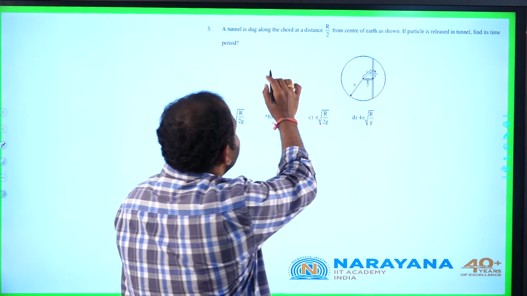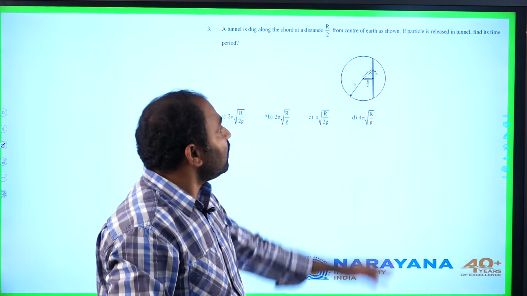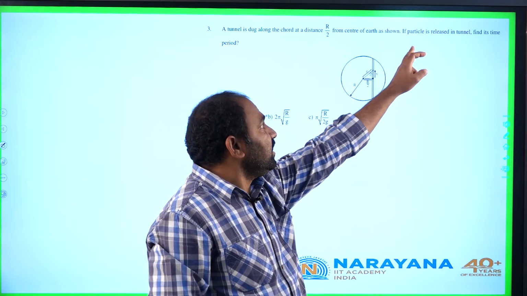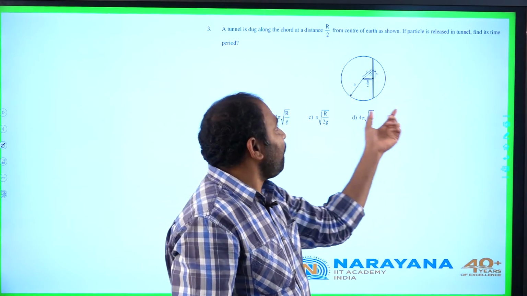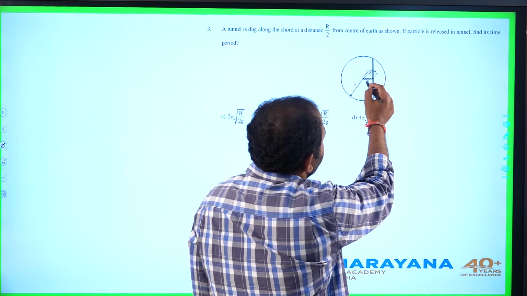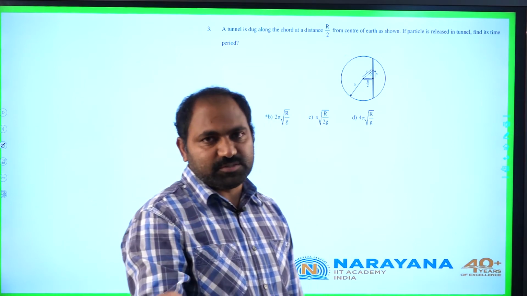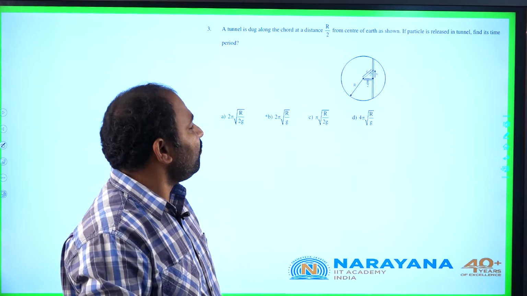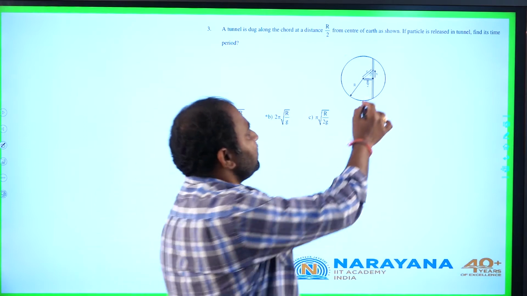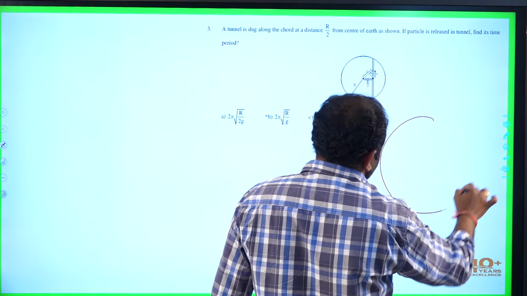Here it is given, a tunnel is dug along a chord at a distance r by 2 from the center of earth as shown. If a particle is released in the tunnel, find its time period. So here it is given clearly, the tunnel is dug at a distance r by 2. Let us try to find the force experienced by the particle when it is placed at a distance x from the center of the tunnel. Let me draw the diagram.